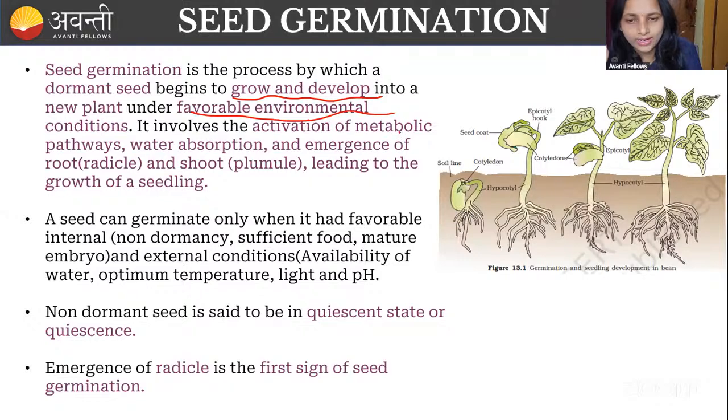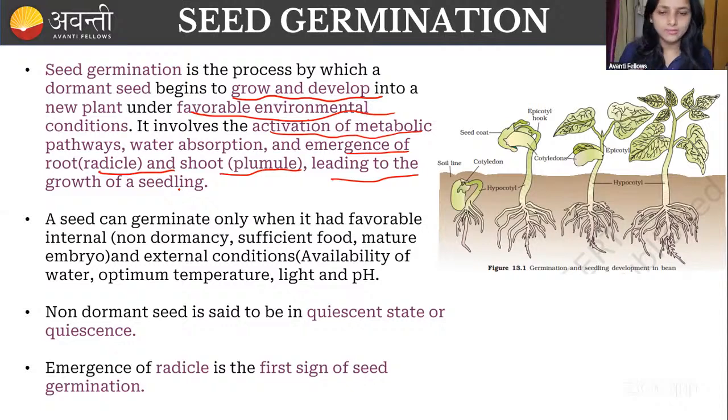There is an activation of metabolic pathways, water absorption and emergence of the radicle and the plumule, leading to the growth of the seedling. When the seed has germinated, the first process is that the radicle emerges. Then only can we say that germination of the seed has started, right? You have to remember this.